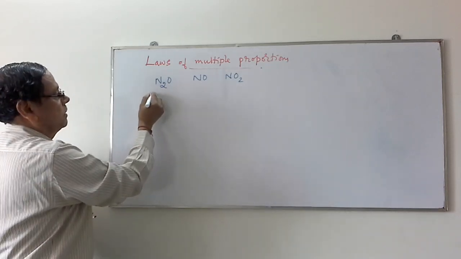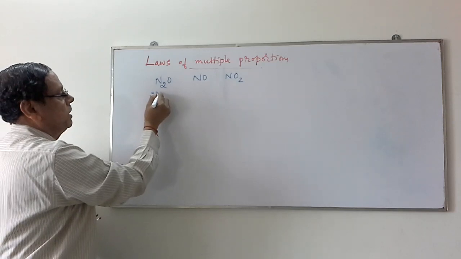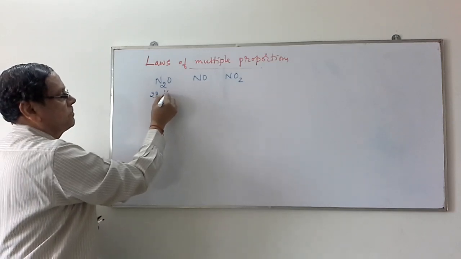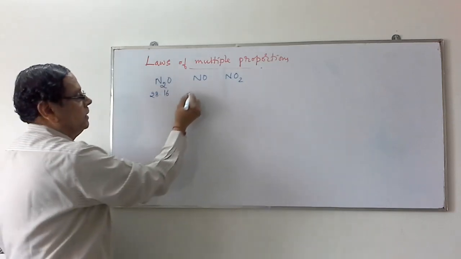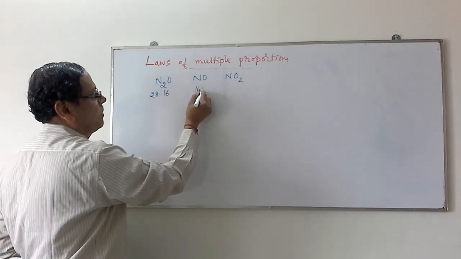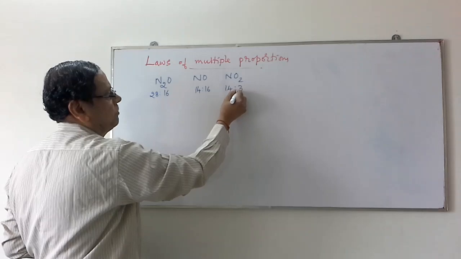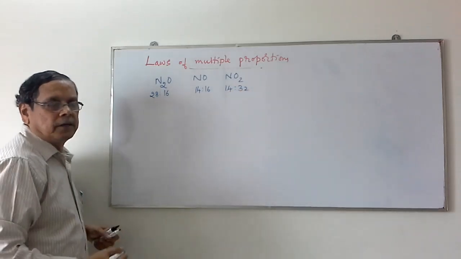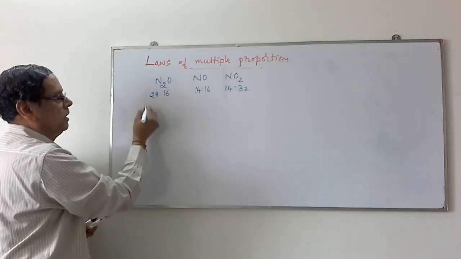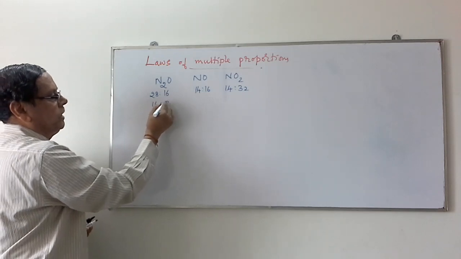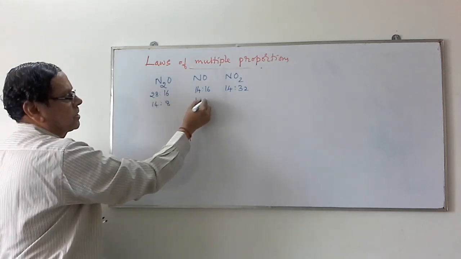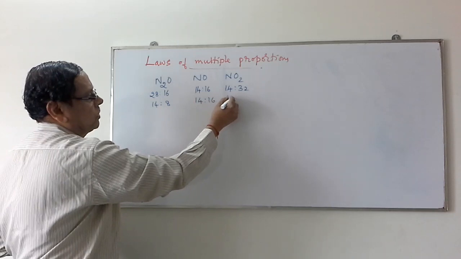Let us take here 28 grams of nitrogen will combine with 16 grams of oxygen. In this case it is 14 grams combining with 16 grams. In this case it is 14 grams combining with 32 grams. If you fix the mass of nitrogen, then it is 14 to 8, 14 to 16 and 14 to 32.